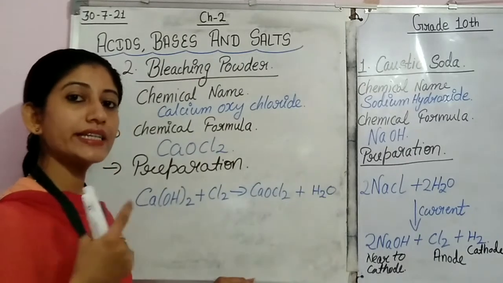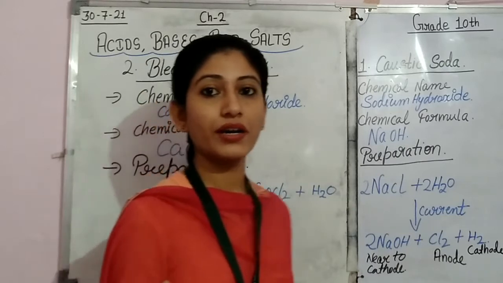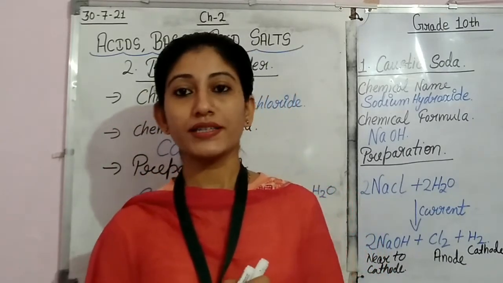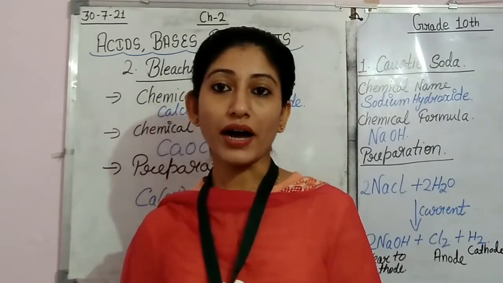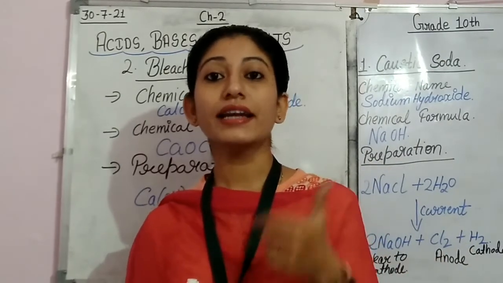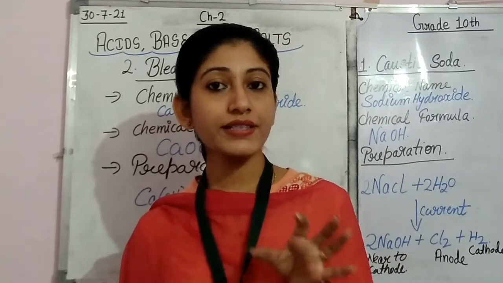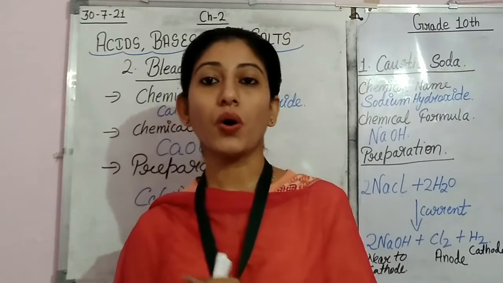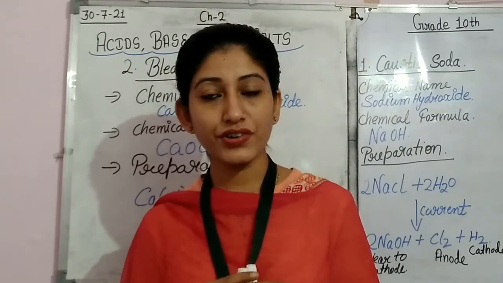Now let's see what are the uses of bleaching powder. Where do we need bleaching powder? Beta, see, bleaching powder is required for bleaching of cotton and linen, as both are fabrics, by the fabric industries.